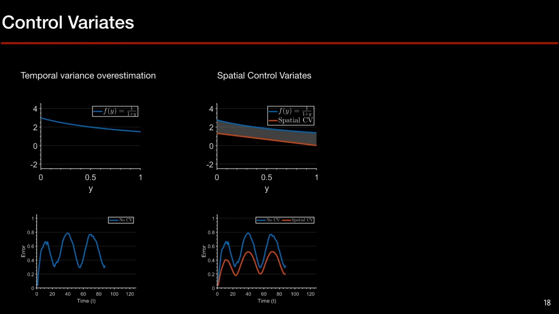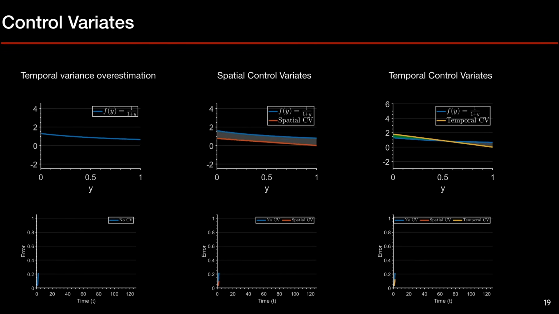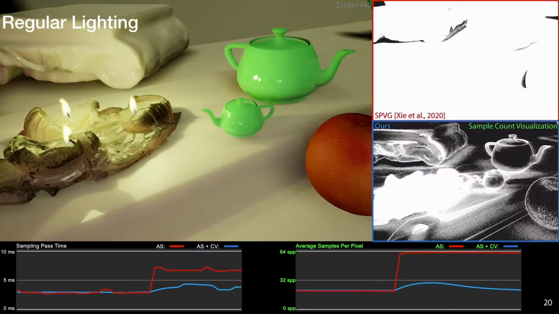Control variates reduce variance by approximating the integrand with a simple function that can be integrated analytically, and using Monte Carlo to compute the residual between them to adjust. To remove temporal variance, we find temporal control variates more appropriate. With control variates, we have a more stable performance.